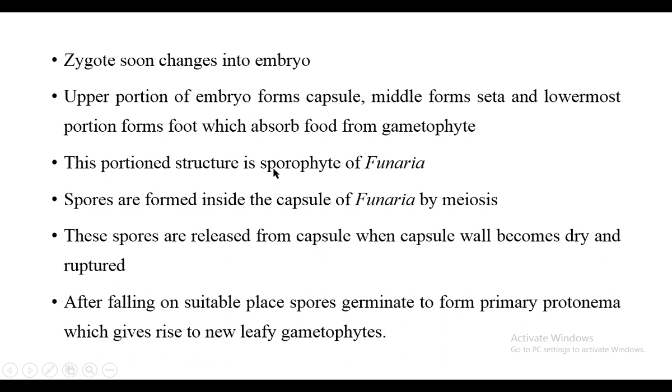This structure is the sporophyte of Funaria. Spores are formed inside the capsule of Funaria by meiosis. These spores are released from the capsule when the capsule wall becomes dry and ruptured. After falling on a suitable place, spores germinate to form the primary protonema, which gives rise to new leafy gametophytes. Thank you.